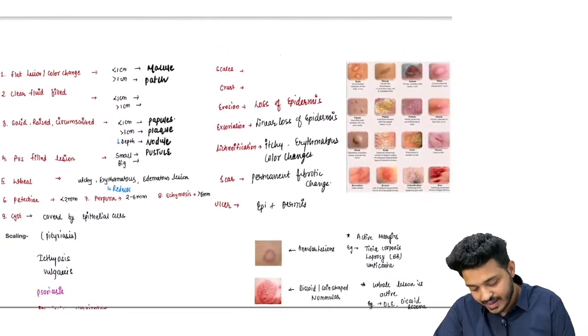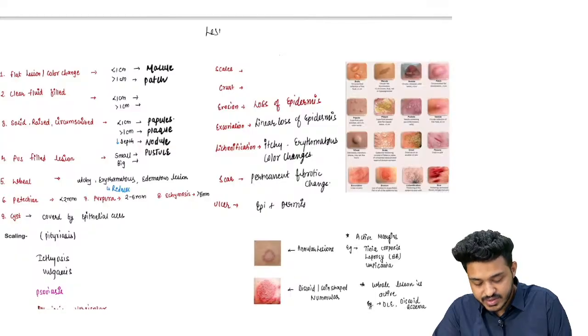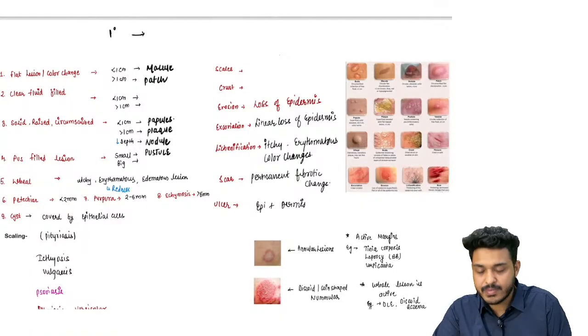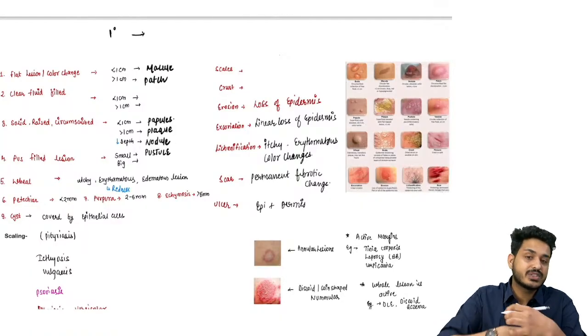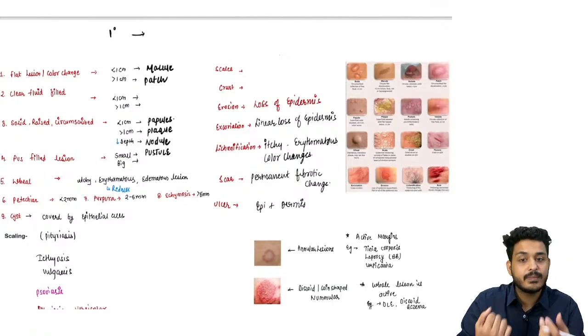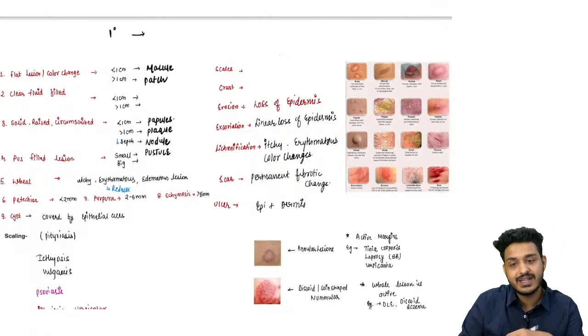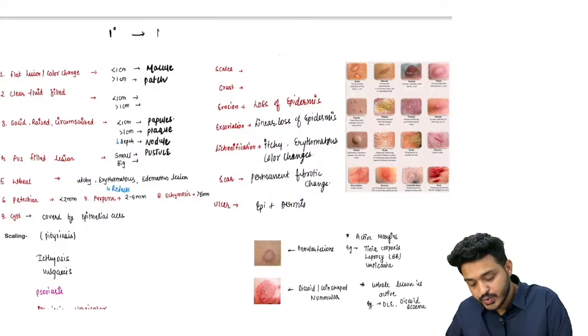So now we are having some kind of lesions, right? Lesions in derma, right? So what are the lesions we are having? We are having primary skin lesion. We are having secondary skin lesion. Primary skin lesion is a lesion which is due to disease. If some disease happened, like impetigo, and because of it some lesion appeared, that is a primary skin lesion, right? So due to the disease itself.